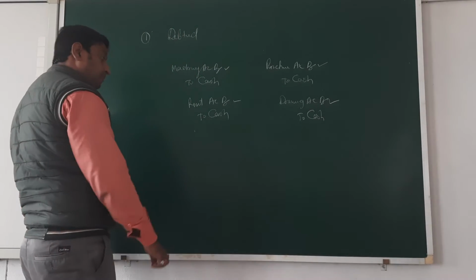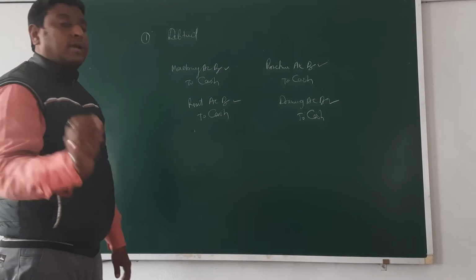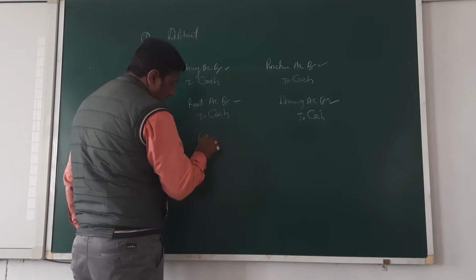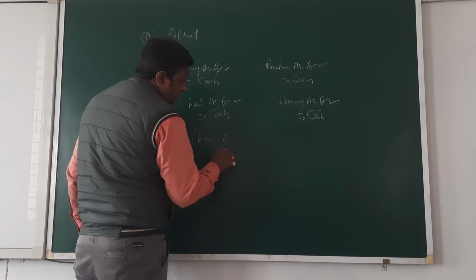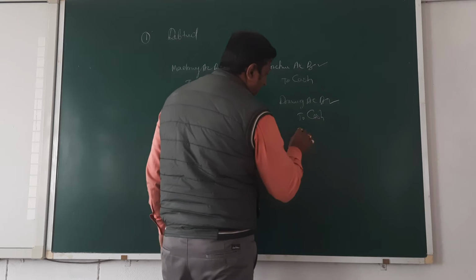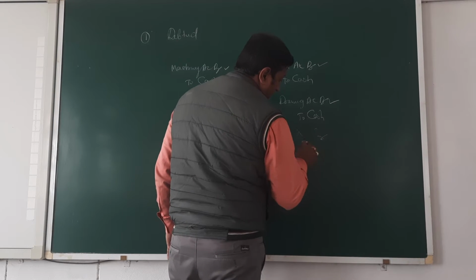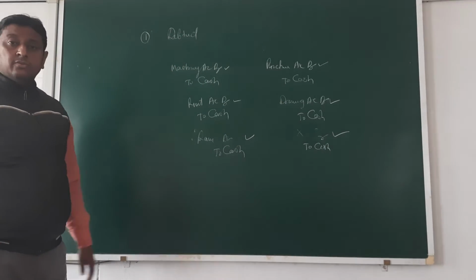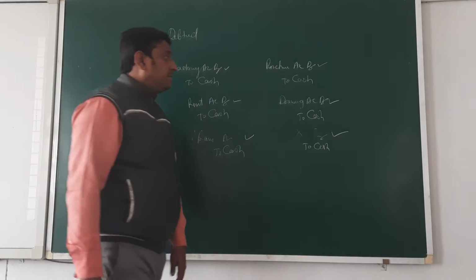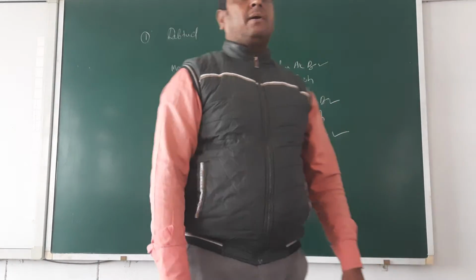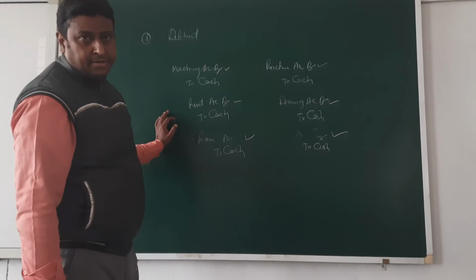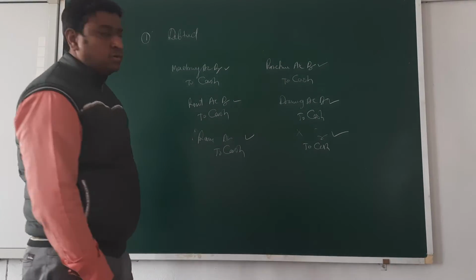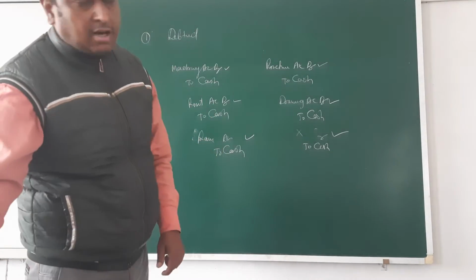Like if you are paying Ram an amount, then Ram debit to cash, but you entered it as debit to cash. Again wrongly debited. These are the ways by which you enter wrongly debited. This type of error is called wrongly debited. Okay, beta? Clear or not? Now how are we going to correct all these? Just see.